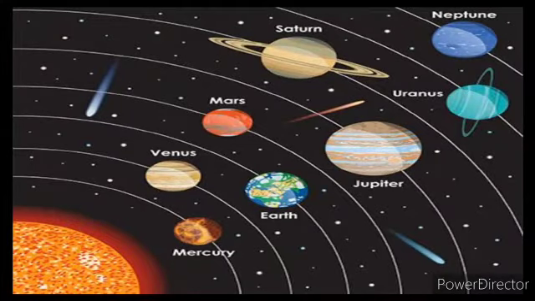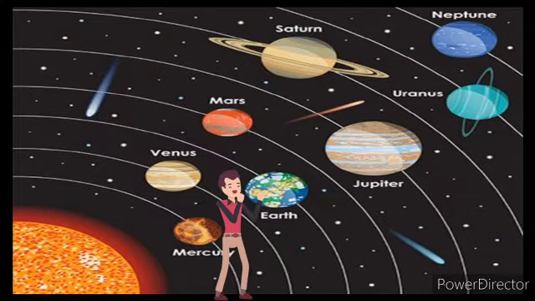In our solar system, there are 8 planets. They are Mercury, Venus, Earth, Mars, Jupiter, Saturn, Uranus, Neptune. Mercury is the smallest planet, and Jupiter is the biggest planet. And Earth is the only planet which has life. It has life because it has air and water. No other planet in the solar system has life, as there is no air and water on any other planet.